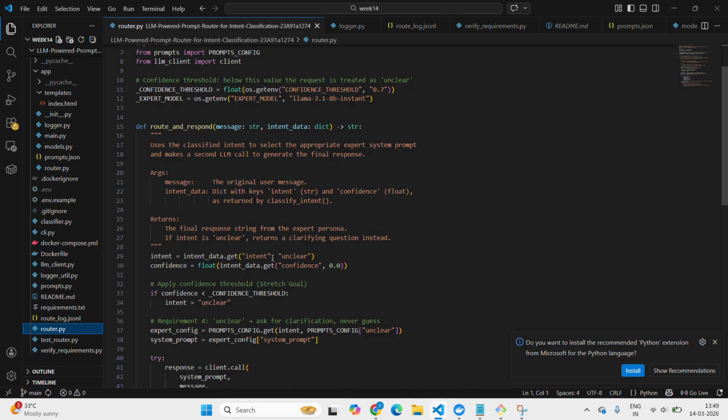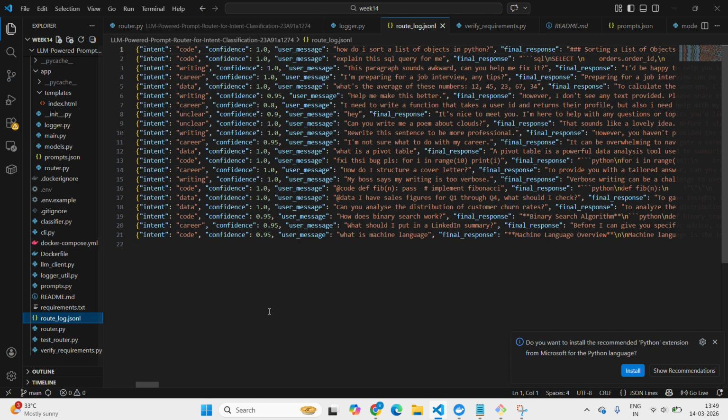Whenever an unclear question is sent, which is other than the expert models, then also we'll get an unclear message. And route_log.json has valid entries with all the required keys, and also malformed JSON defaults to intent unclear and confidence 0.0.